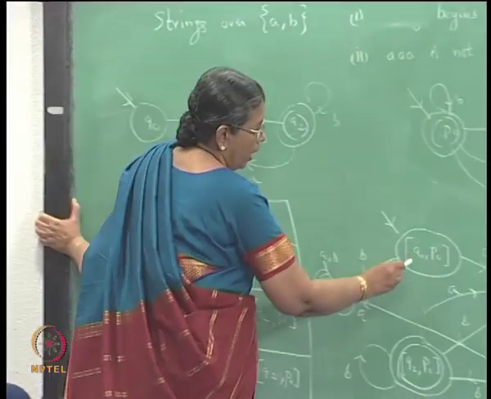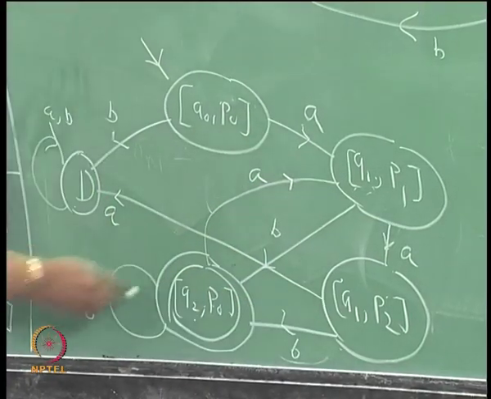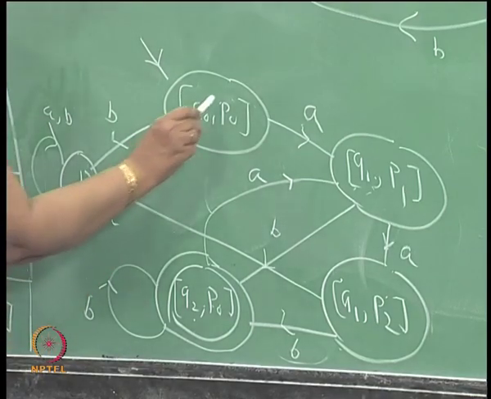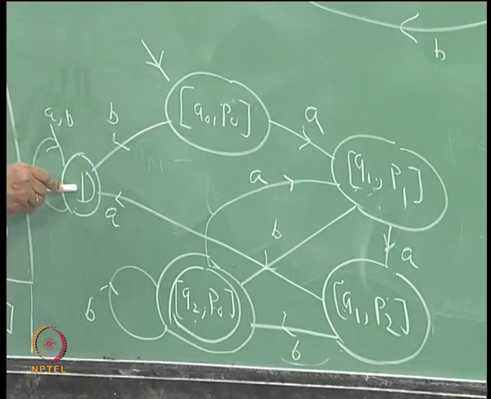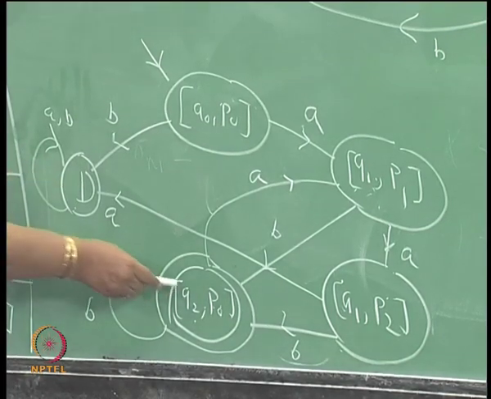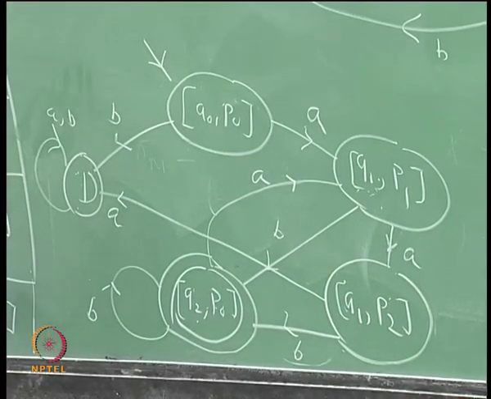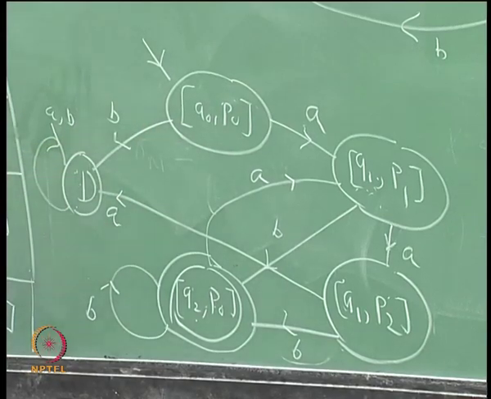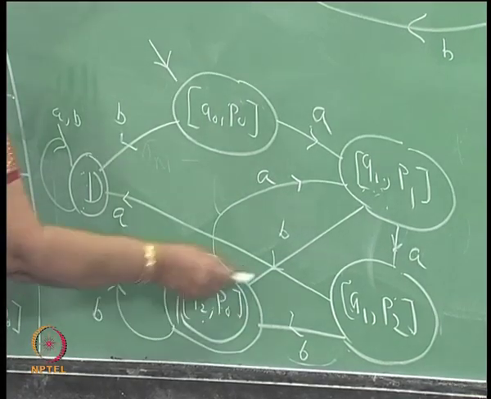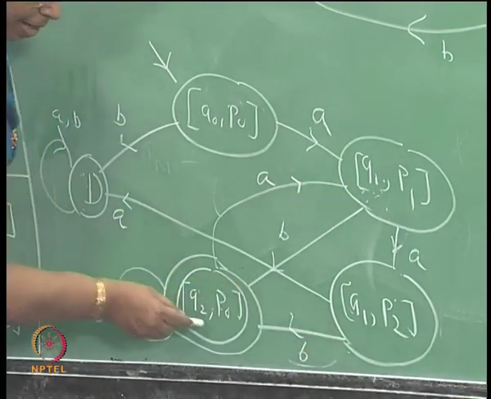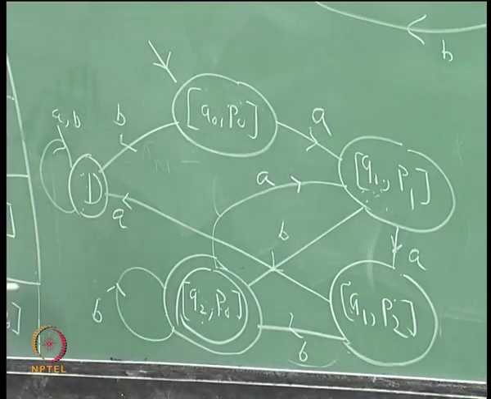So, you can see that AB will be accepted, and if you get A it will go to the dead state. Any string after that will not be accepted, A occurs as a subword. From here again if you get another A it will go to the dead state. So, whenever you get 3 A's it will go to the dead state. So, the string will not be accepted, and reaching the final state you have to reach through a transition labeled B, and then afterwards you can get any number of B's you want. So, the string ends with a B.